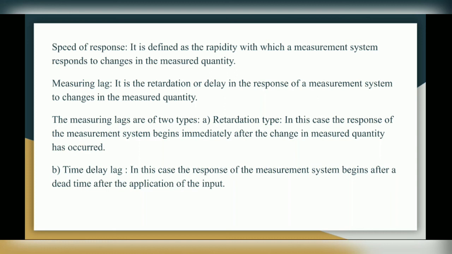The measuring lags are of two types. First is retardation type. In this case, the response of the measurement system begins immediately after the change in measured quantity has occurred. Second, time delay lag. In this case, the response of the measurement system begins after a dead time after the application of the input.